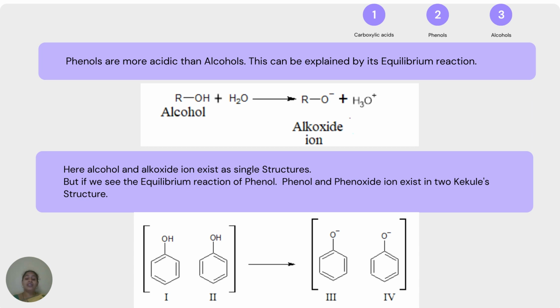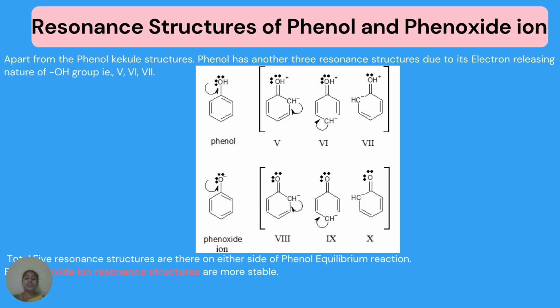This we will understand with a little more explanation. The resonance structures of phenol and phenoxide, apart from the Kekulé structures, also exist. So phenol, apart from the Kekulé structure, will exist as Roman numbers 5, 6, and 8. The thing is, phenol has OH, which has two lone pairs of electrons.